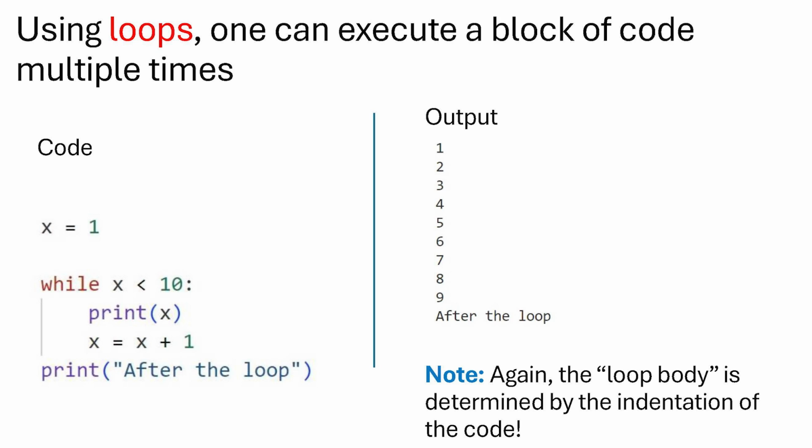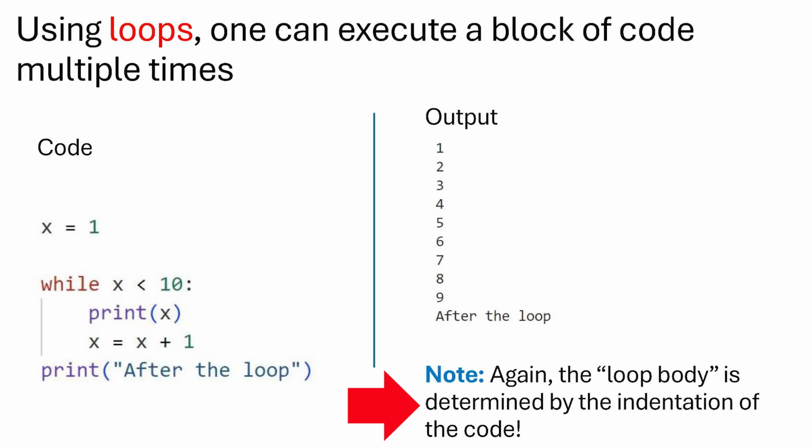After we have printed 9, x is 10, then we again go to the top of the loop. We check, is x less than 10? x is now equal to 10, so it's not less than 10. So we finish the loop and execute the code that is after the loop. So in this case, we print after the loop.